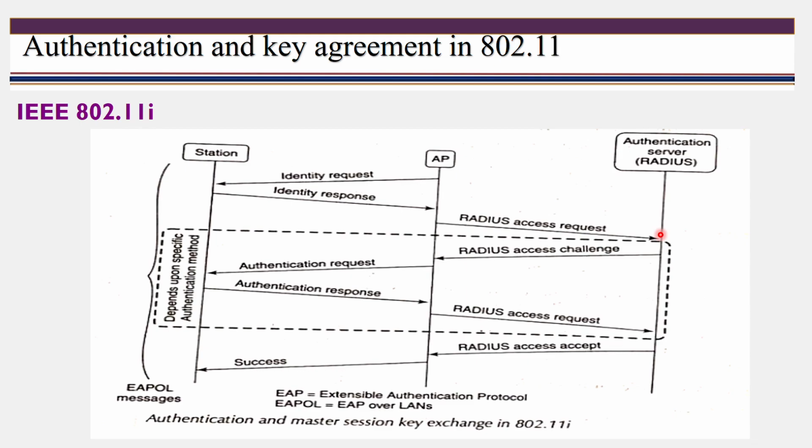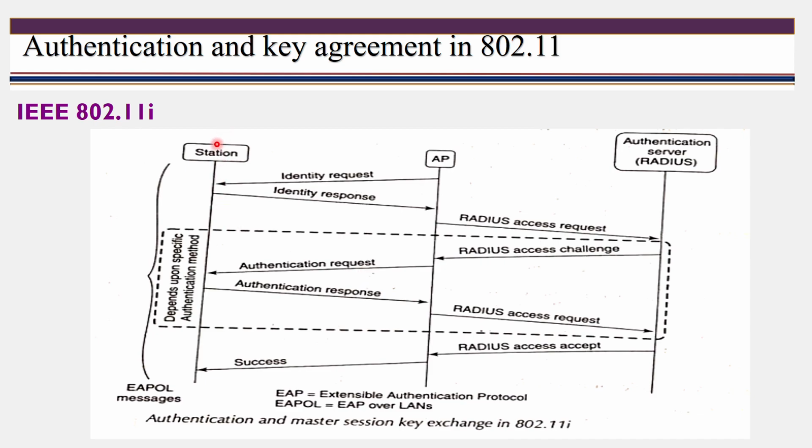Whenever the access request is received, the authentication server generates a challenge. That challenge is forwarded to the access point. When the access point receives it, it sends that authentication request to the station. This authentication request contains a challenge, which must be used by the station and depends upon the specific authentication method. Here we are using master session key exchange, so the challenge contains the master session key.